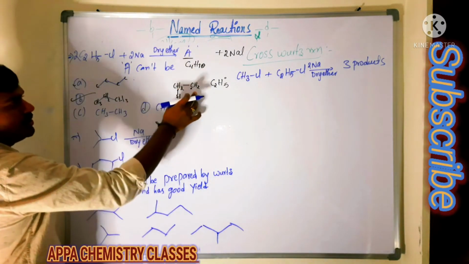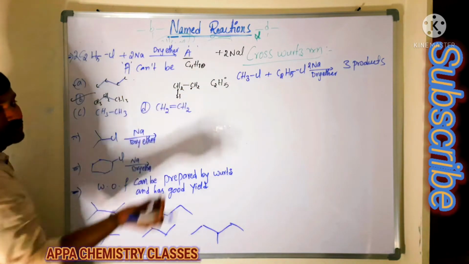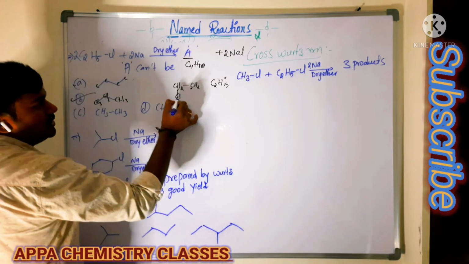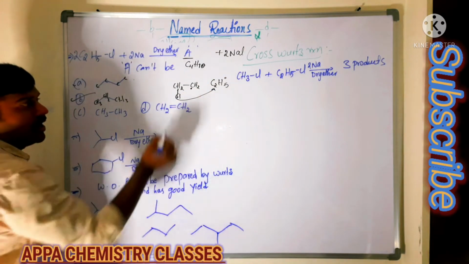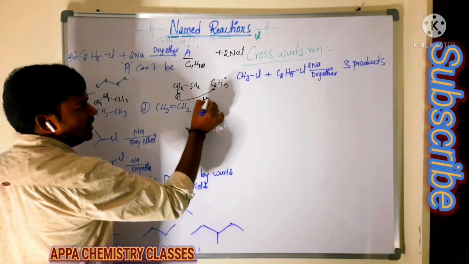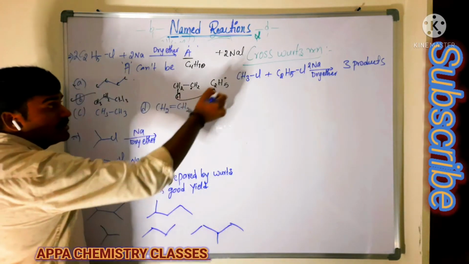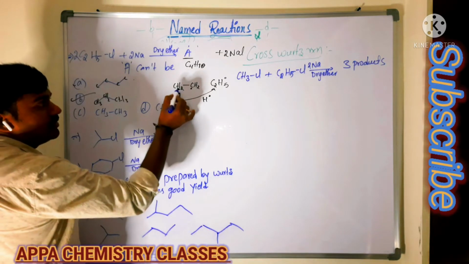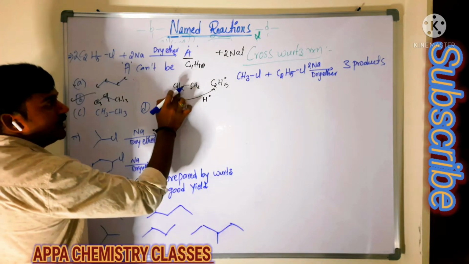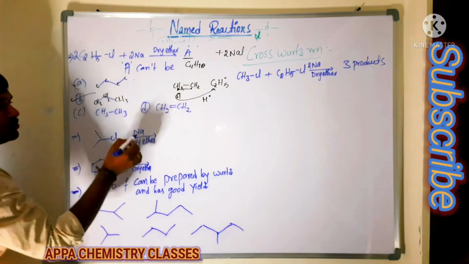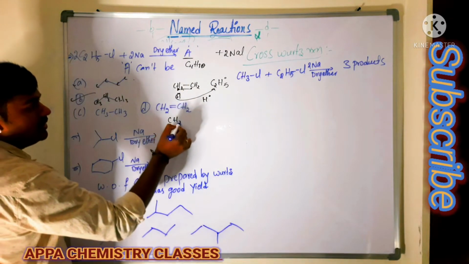So 2 carbon, C2H5 radical. This hydrogen radical is shifted to this carbon. Then one radical is left over. This radical and this radical combine to form a double bond, CH2 double bond CH2. That is ethene we are getting.